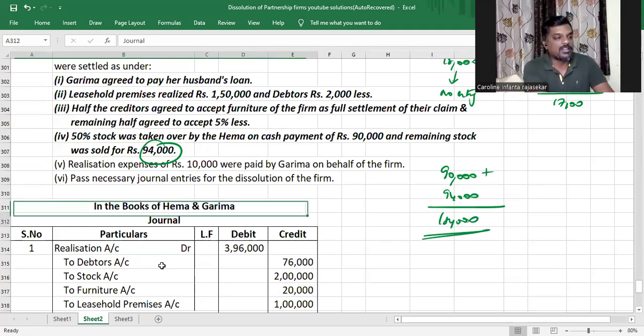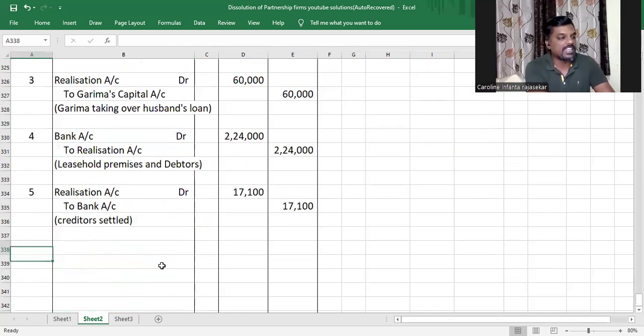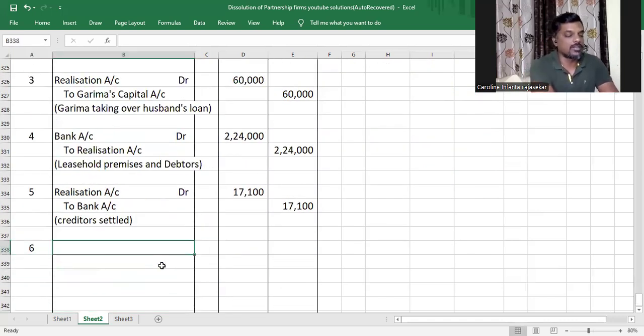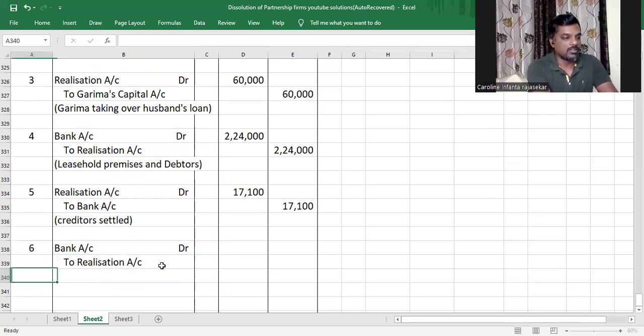I'm not crediting partner's capital account as she has given cash. Understood or not, my dear children? So journal entry here would be bank account debit to realization account for stock realized. Hema has given cash, though she's a partner.